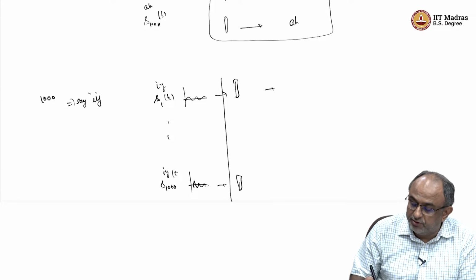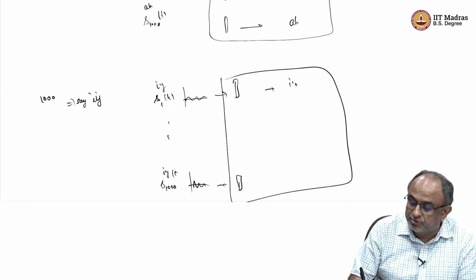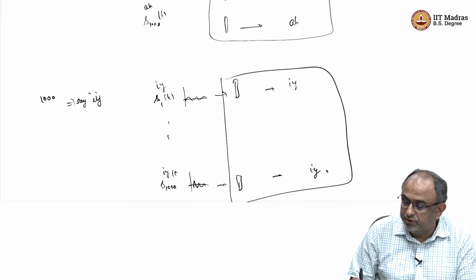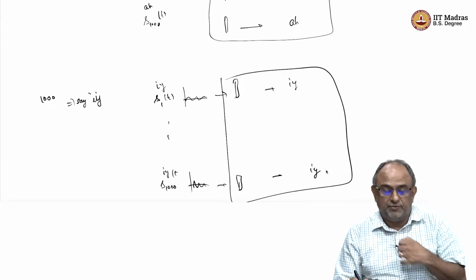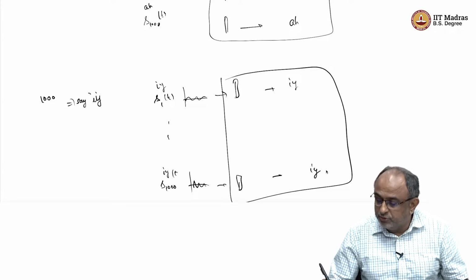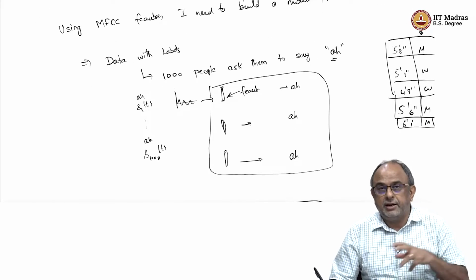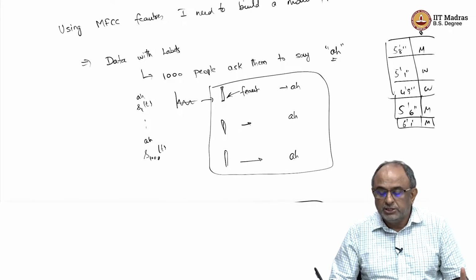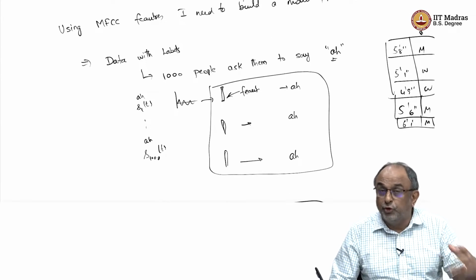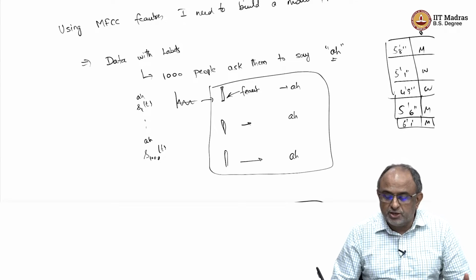but now I know this is labeled data. This belongs to sound E, this belongs to sound E, and so on. So, 1000 measurements I have, right. So, now I have measurements for R and measurements for E, right. So, the two sounds I have, these are the two phonemes that we talk about in speech, right.